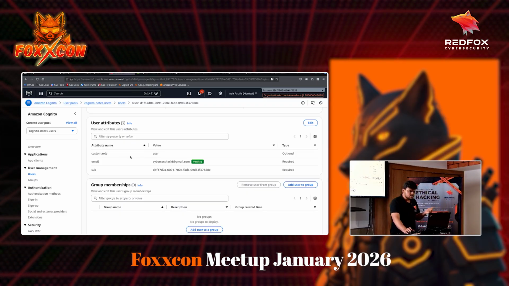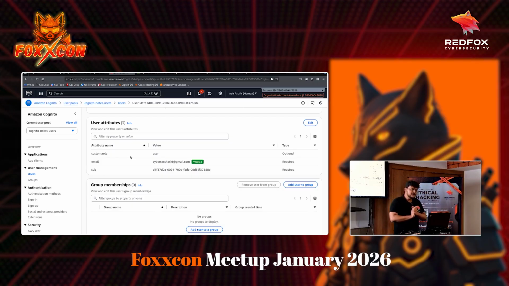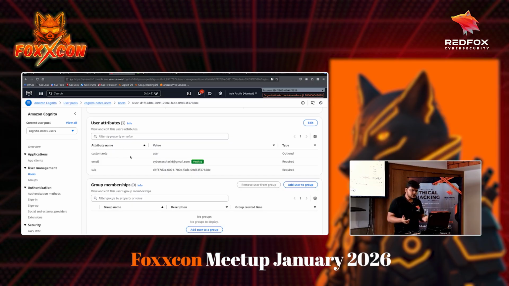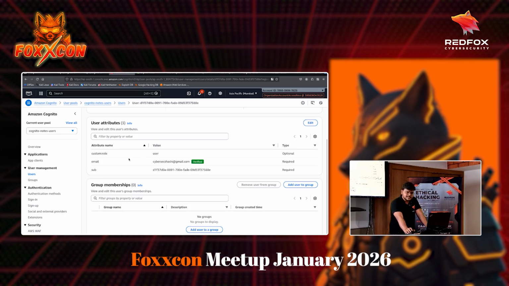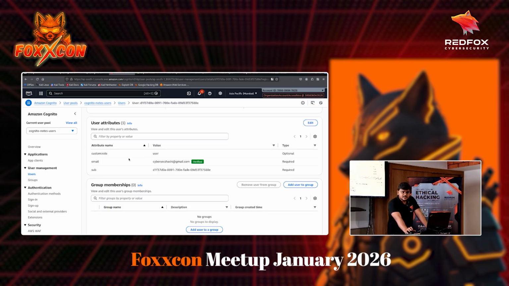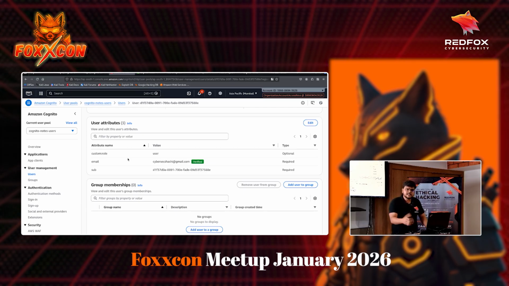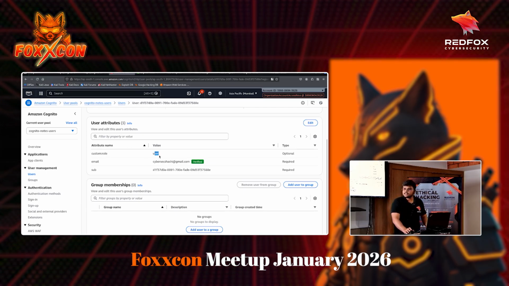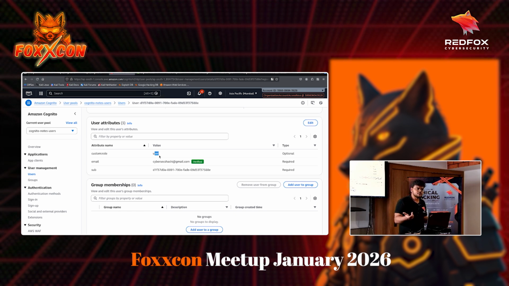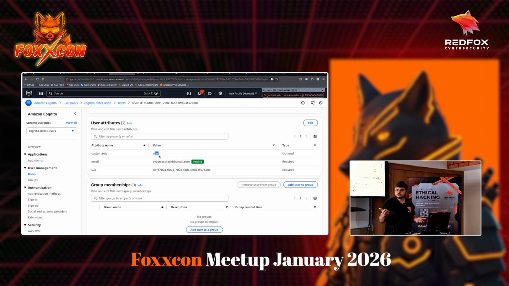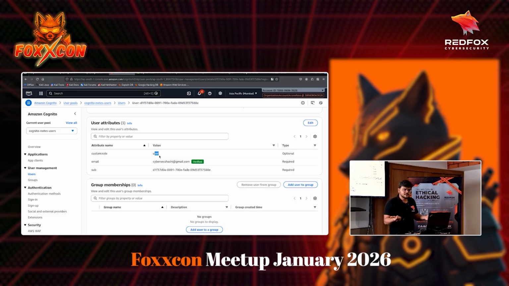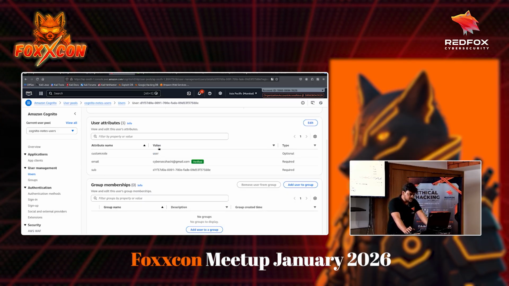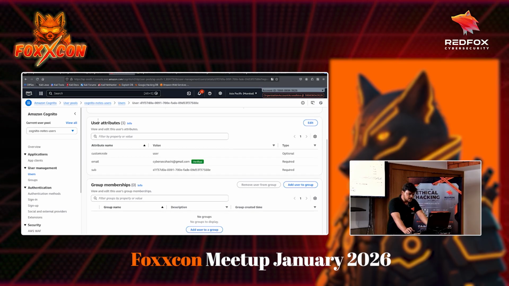The thing about custom attributes is they are by default writable. So if there is a custom attribute that the developer has created, and by default it is writable, it means you can edit the attribute. So if there is a custom role and the value is user, you can change the attribute. Anyone can change their attribute, from user to admin, right? That's what we will also do. So how to perform this attack, updating the custom attributes.